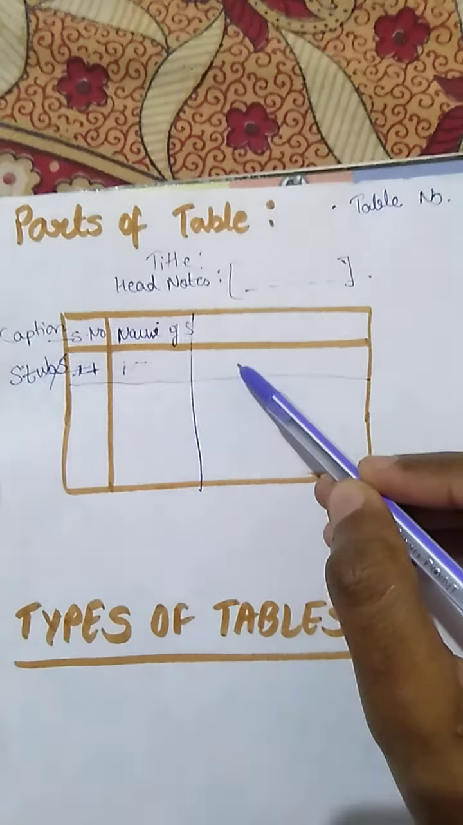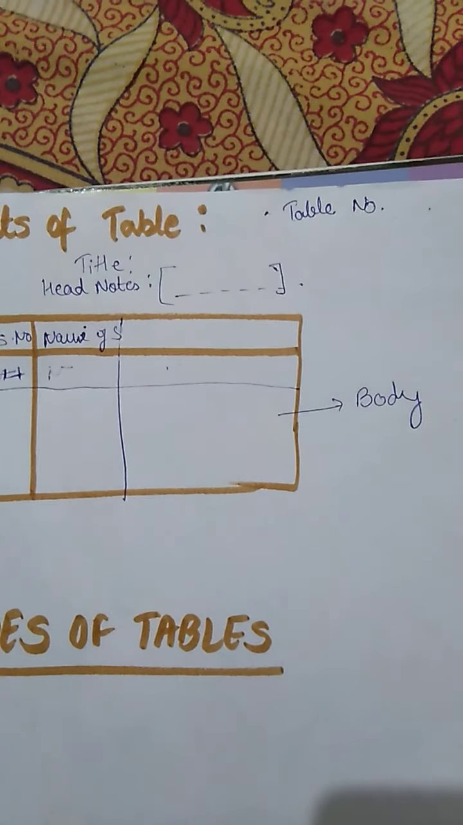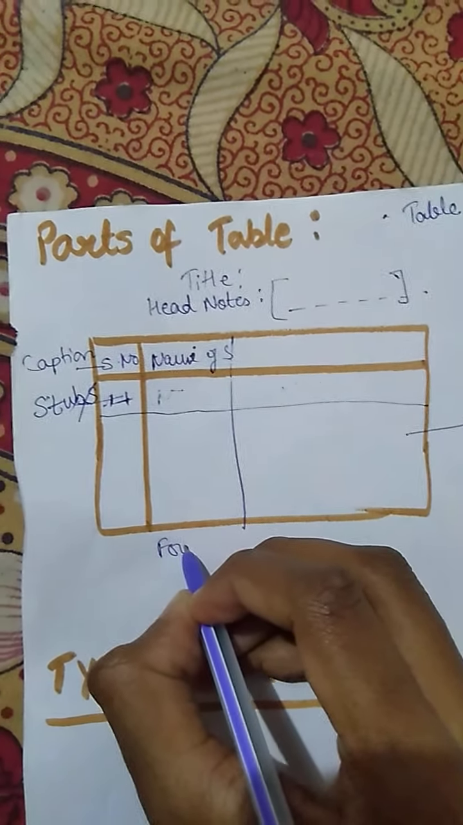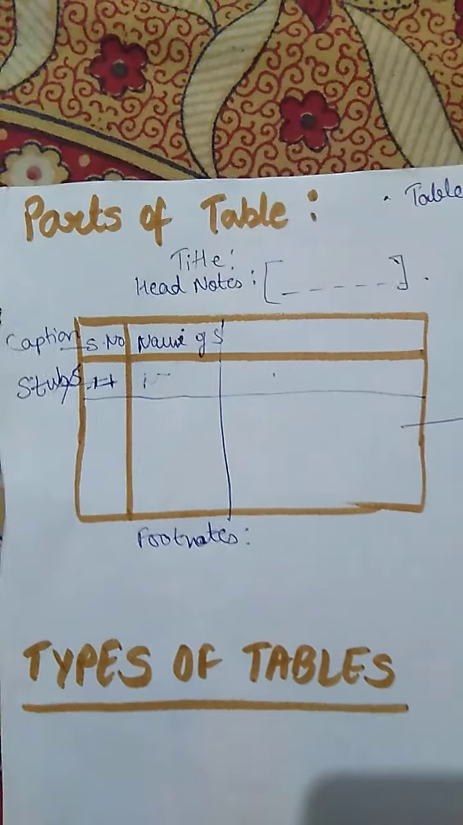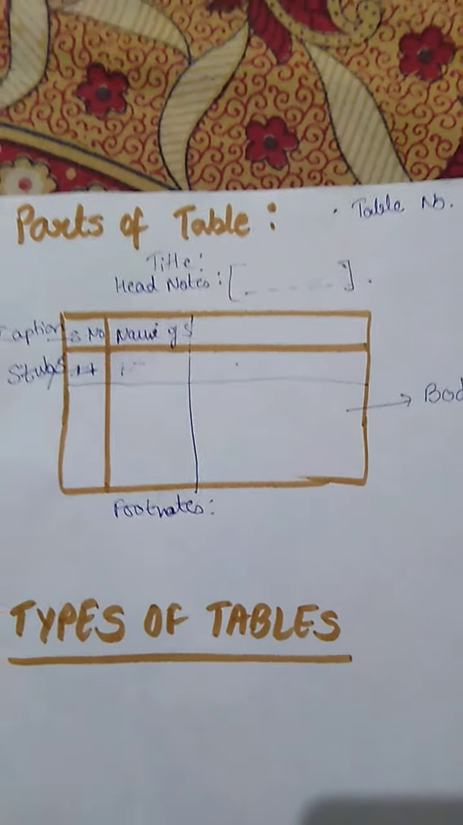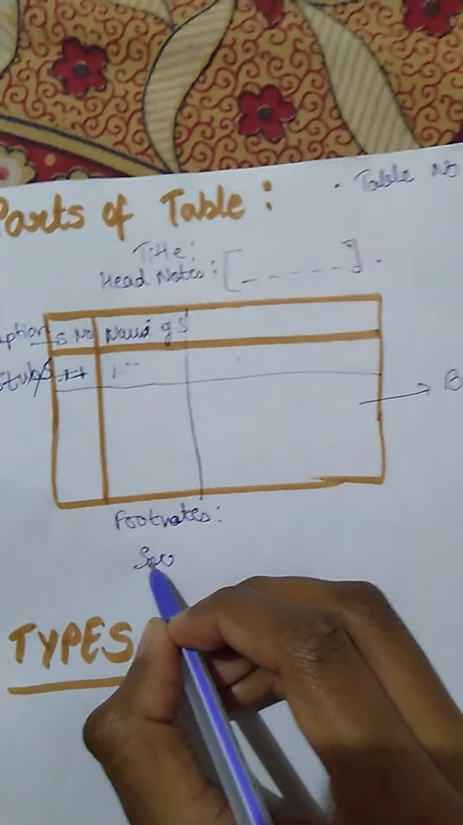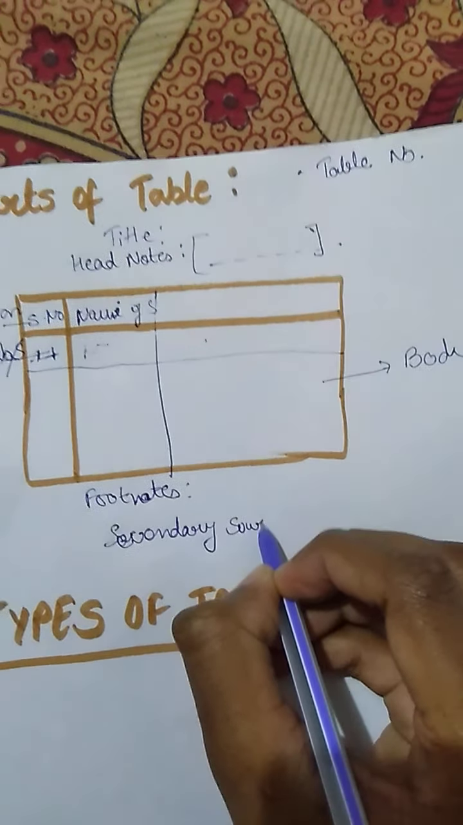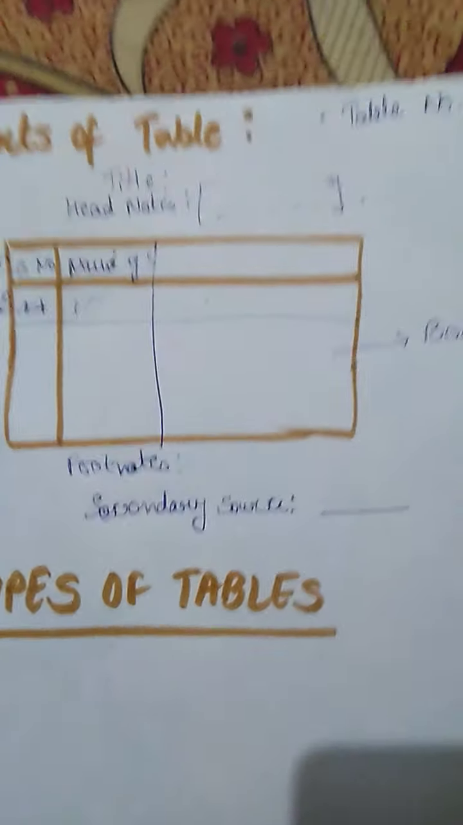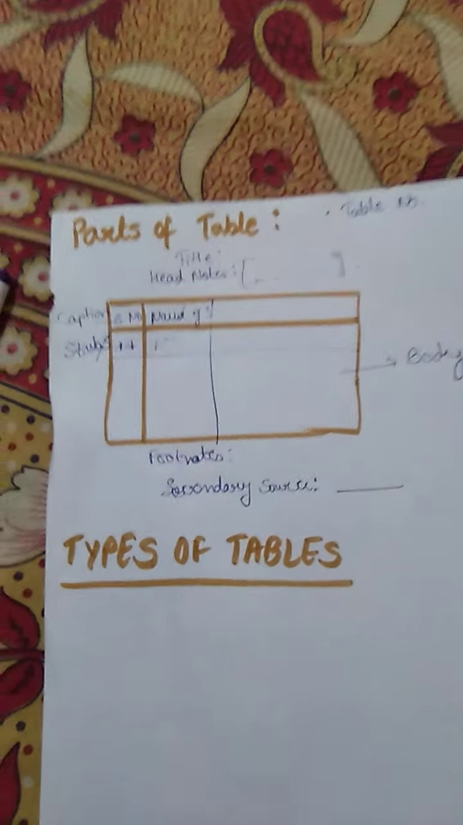Next comes the body of the table. The place where you are going to represent your data will be known as the body. Whereas if you need to explain something about the table, you are going to explain it in footnotes. Footnotes are placed below the table. And if the source of data is secondary, you need to mention the source of data as a secondary source, and you also have to describe the source from where you have taken the secondary data.